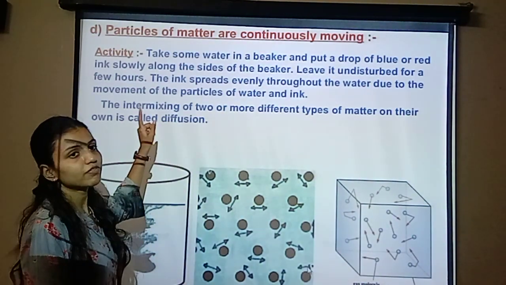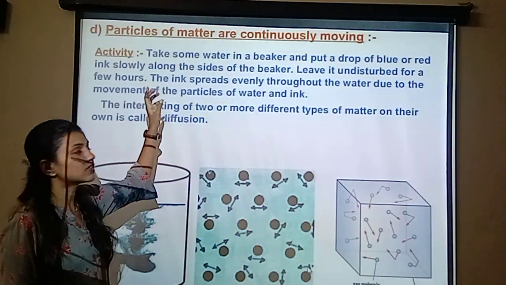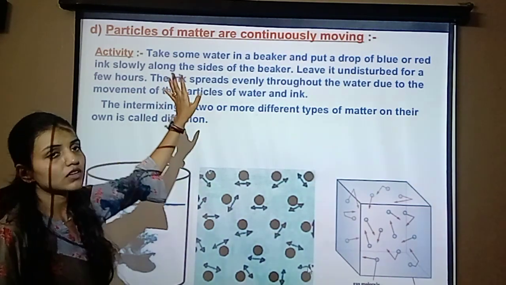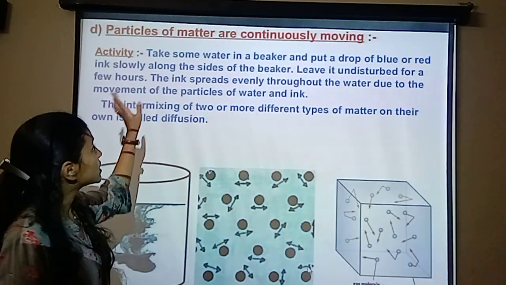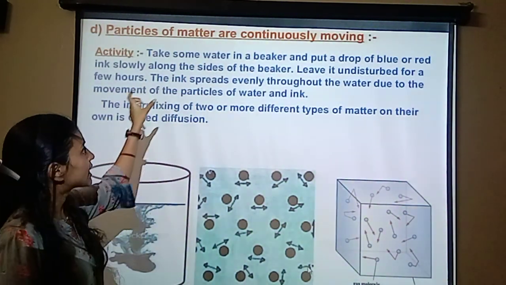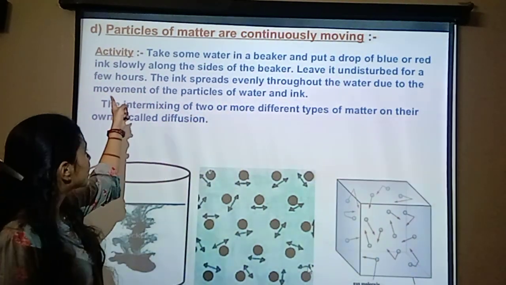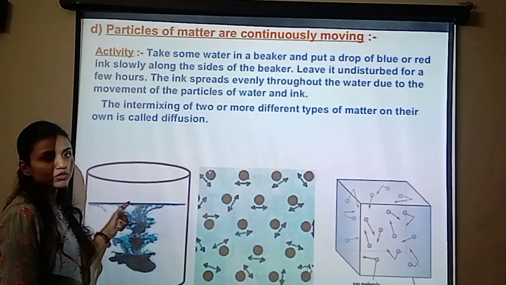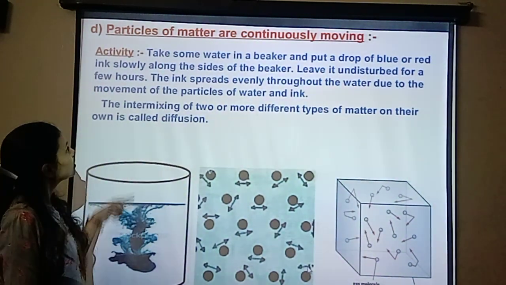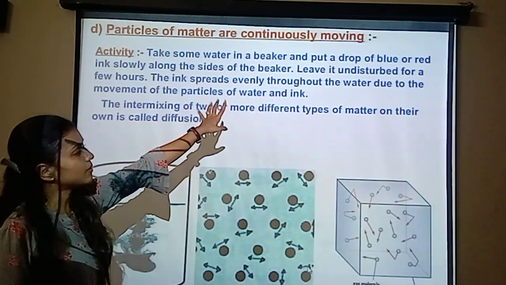The characteristics of matter. The fourth characteristic of matter is that particles of matter are continuously moving. Take some water in a beaker. Put some blue or red ink slowly along the sides of the beaker.